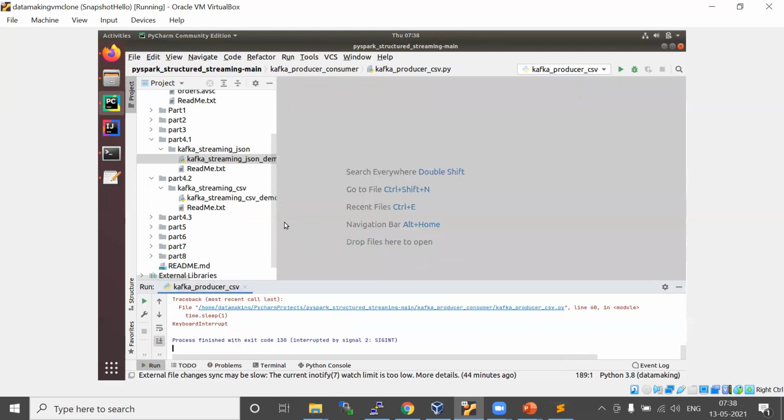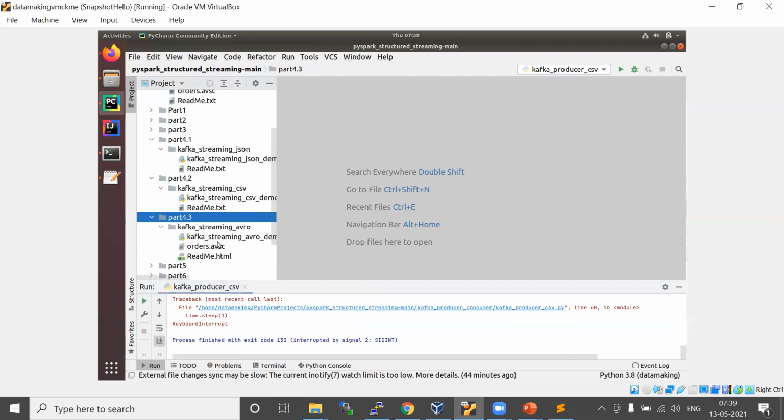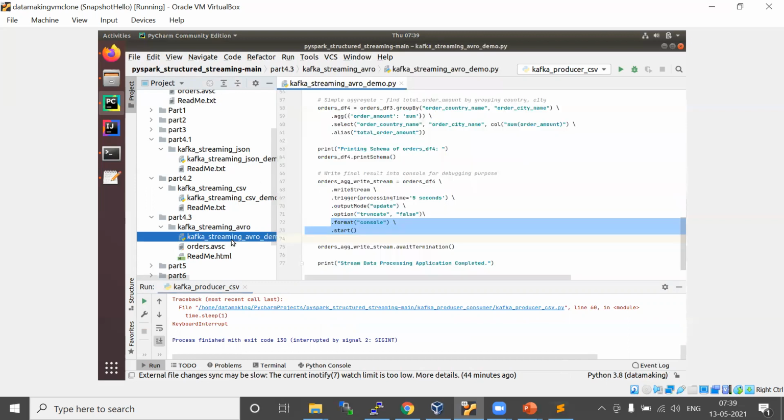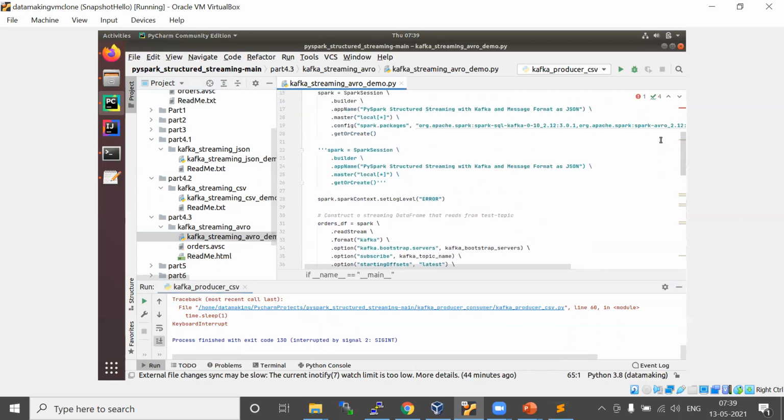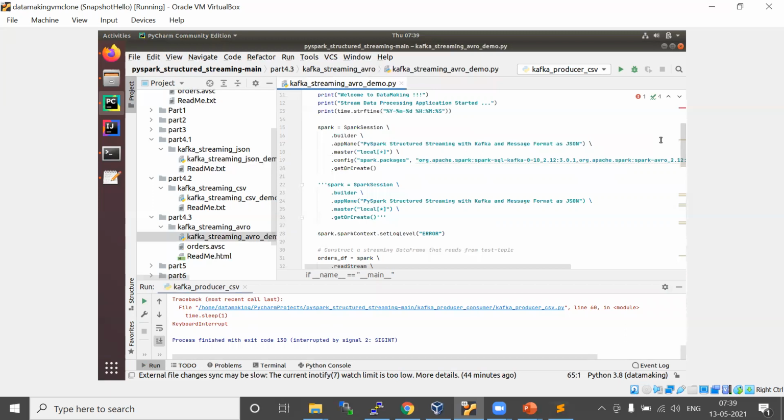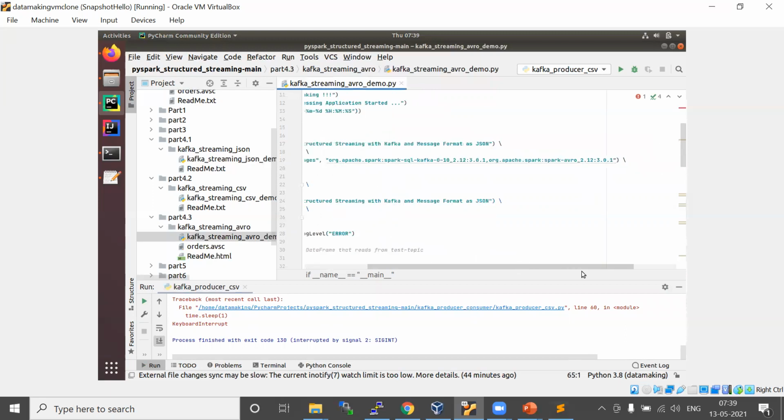Now we'll see one more message format, which is Avro. Here again, apart from the Kafka dependency details, which are for the Kafka connector, you also need to provide the Avro Spark connector details.